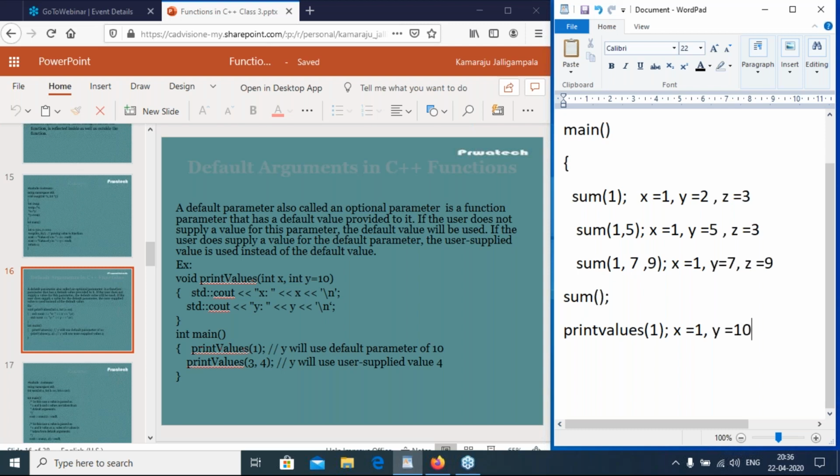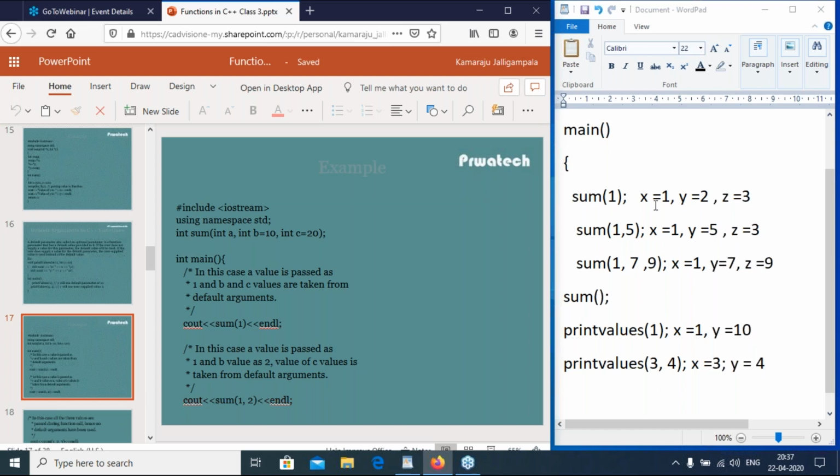Then print values 3 comma 4. Then x is equal to 3, and the y value is not the default, it is overridden by 4. So 3 and 4 will be displayed on the console window. These are default arguments in C++.